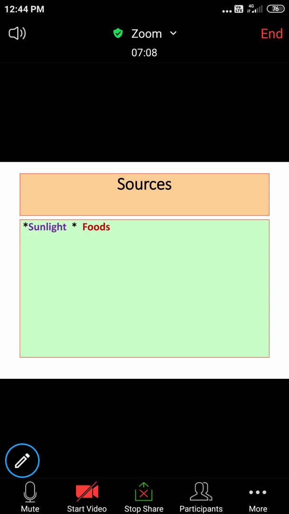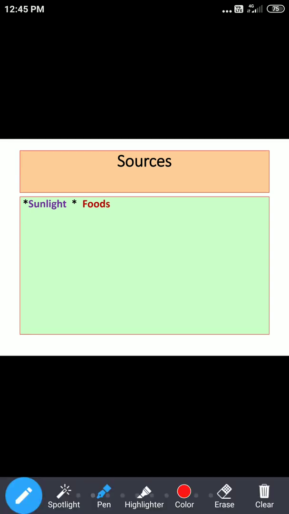What are the different sources of vitamin D? As far as vitamin D sources are concerned, initially we said there can be an endogenous source or there can be an exogenous source. Basically, sunlight we get from outside, but for synthesis of vitamin D from sunlight, there must be presence of a precursor in our body, and this precursor is 7-dehydrocholesterol.